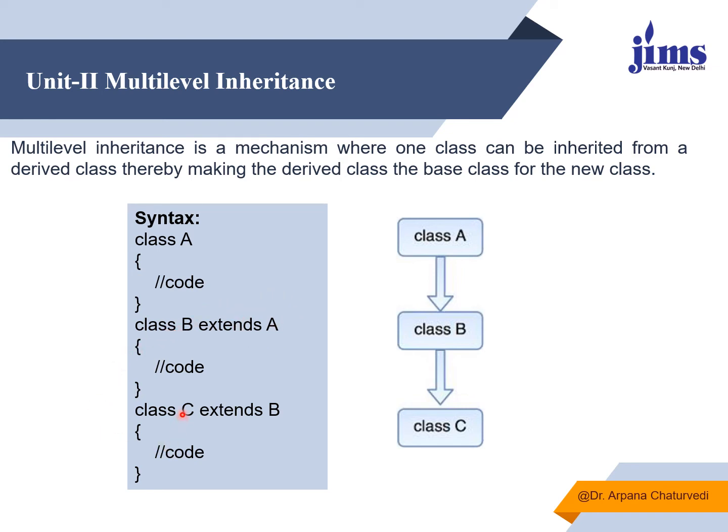Now again I am creating one more class, but we are extending or deriving this class from class B. So there are two levels. This is level 1 and this is level 2, and this class C will be having all the features of A as well as B. So this is a multi-level, level 1 and level 2. So how do we implement this multi-level inheritance?